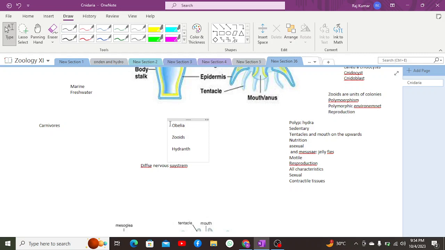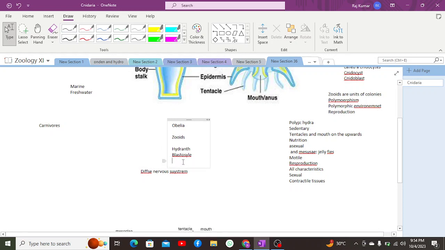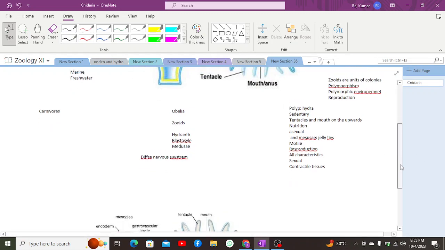Apart from which there is the blastostyle, which is basically the asexual reproductive stage. And the third type of zooid present here is the medusae. Medusae is basically the sexually reproductive zooid of Obelia.